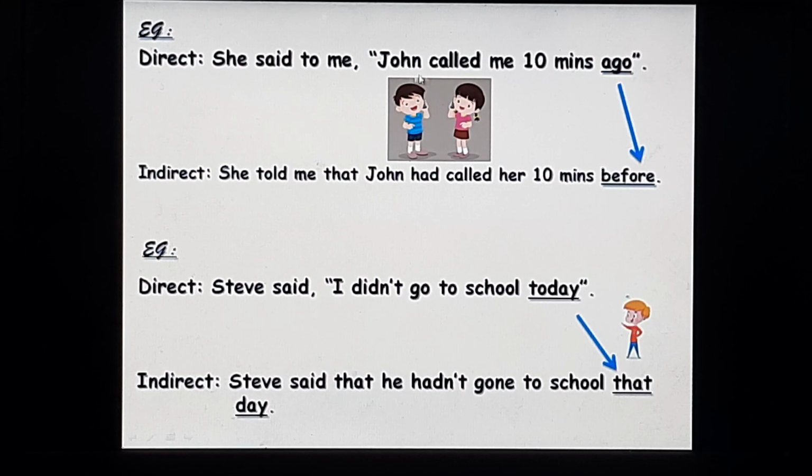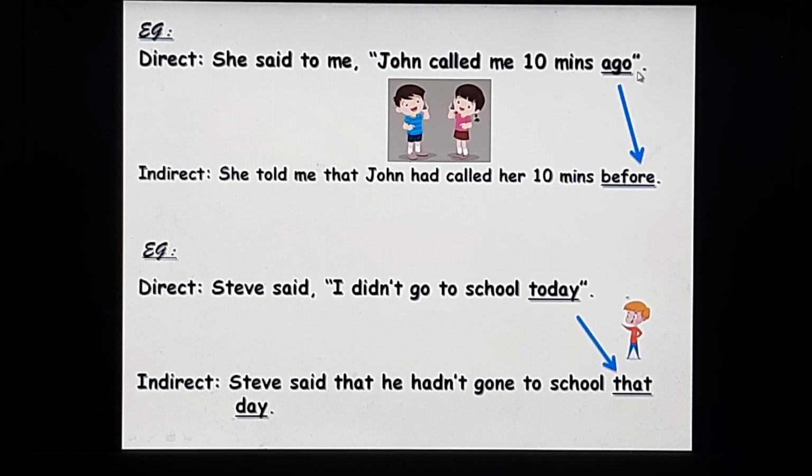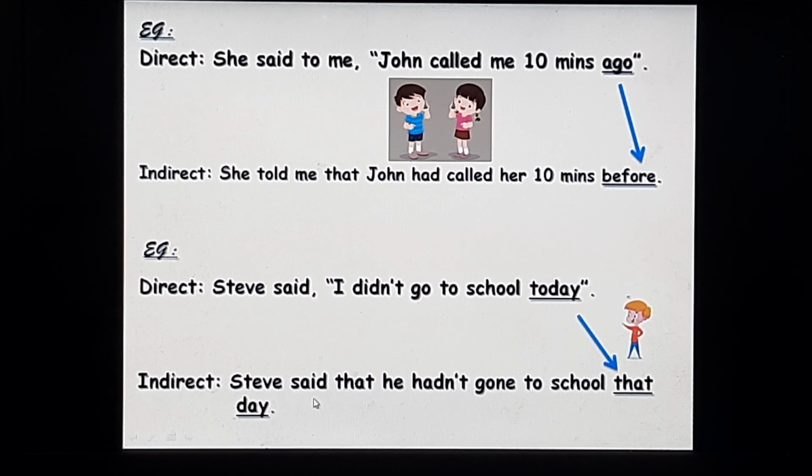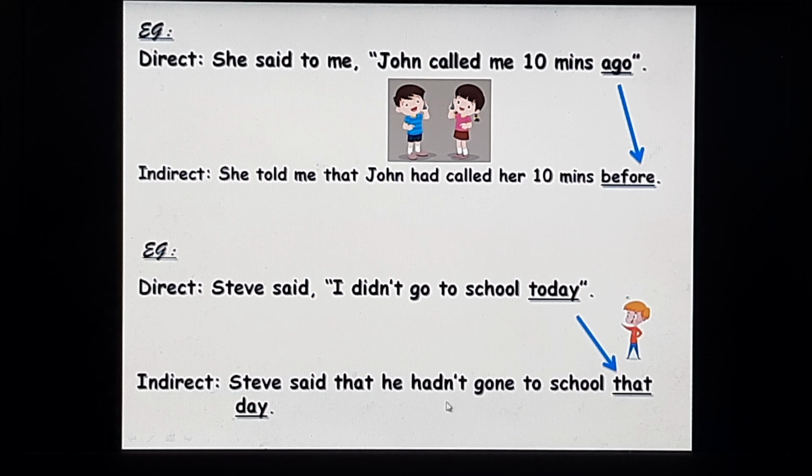She said to me, John called me 10 minutes ago. Ago will change into before in the indirect speech. She told me that John had called her 10 minutes before. Next example, Steve said, I didn't go to school today. Today will change into that day in the indirect speech. Steve said that he hadn't gone to school that day.